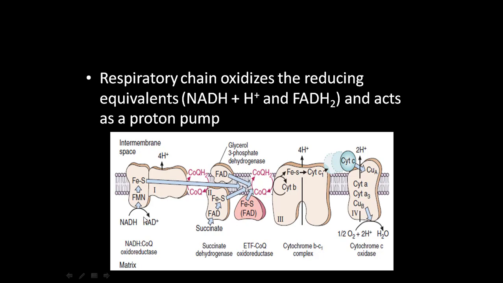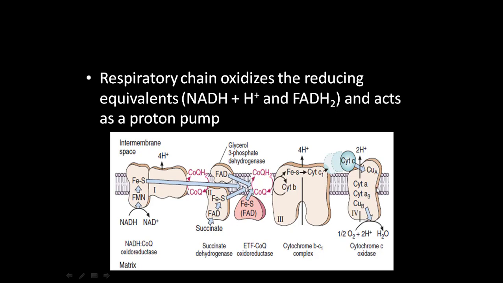Okay. Now I told you these complexes act as a proton pump. So during this entire process of transfer of electrons, free energy is released, and with that free energy these complexes pump out protons. Okay, and this proton gradient which will be created will be utilized for ATP synthesis, that we will see in the next lecture.